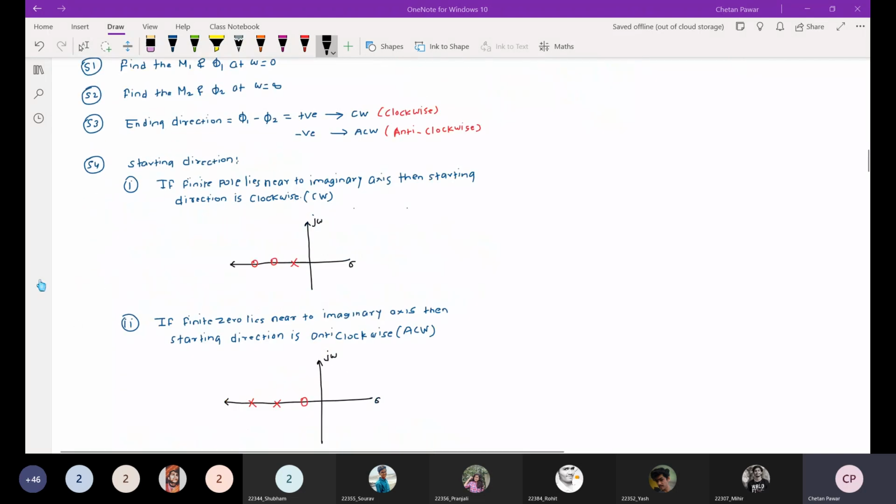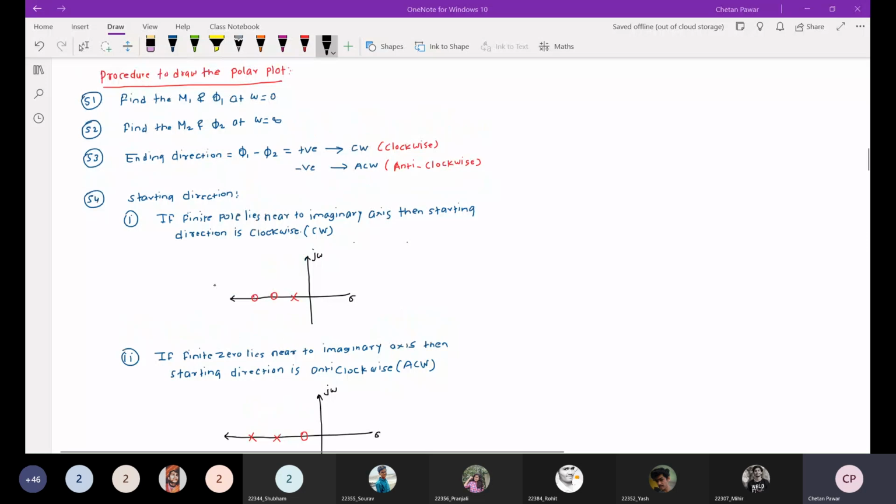In step number 4, you need to find out the starting direction. How will you find the starting direction? As you know, you have an open loop transfer function. If any finite pole lies near to the imaginary axis, then the starting direction is clockwise. If a finite zero is near to the imaginary axis, then the starting direction is anti-clockwise. So in 4 steps we got the polar plot.